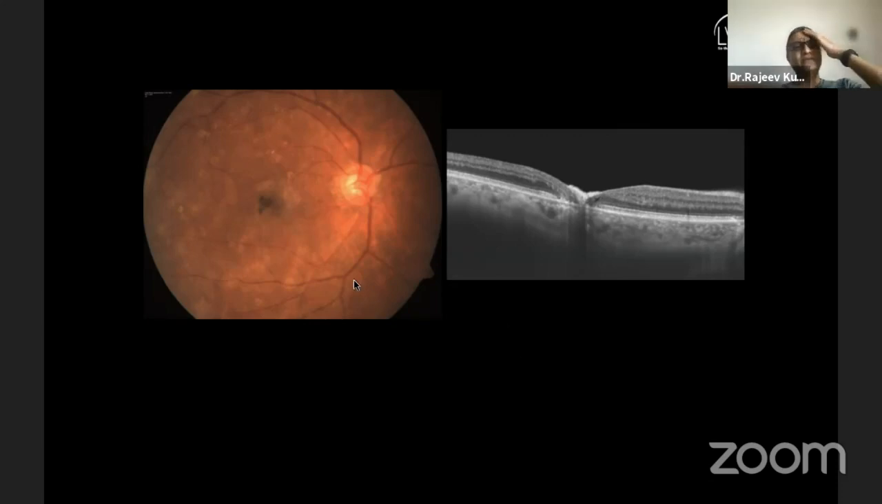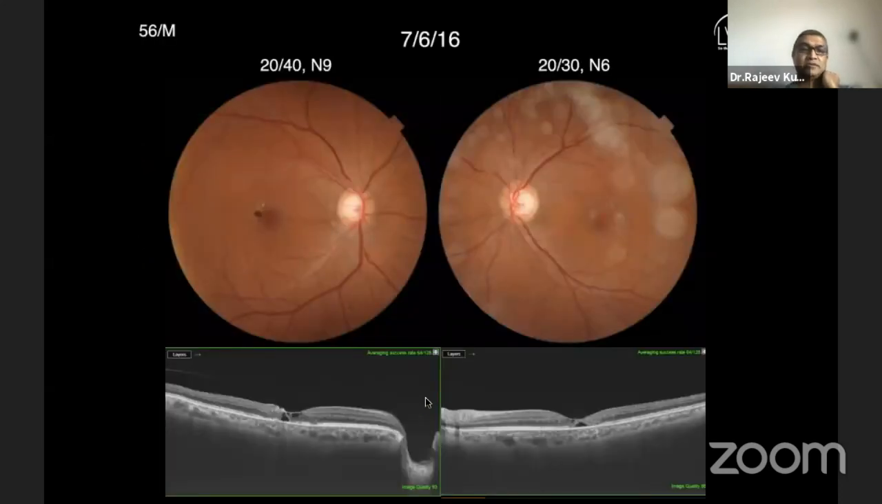So if you look at this image, this is what we see most commonly, and this is the earliest stage of MacTel. You see a pigmentation here, you see a graying here, and under an OCT you see the hyperreflectivity and a loss of retinal tissue here. Though when you look at the retina, it might appear like there is an edema, but then you see a thinning of the retina here.